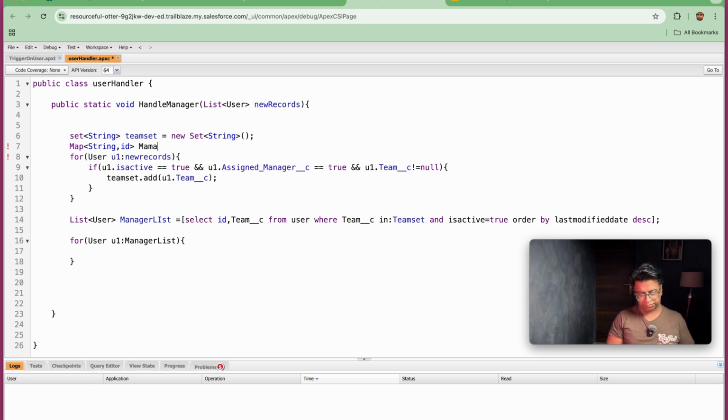So managerMap is equal to new Map of String comma Id. So let's close this out.